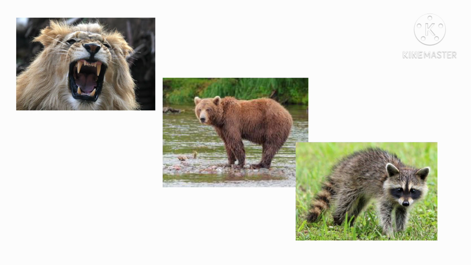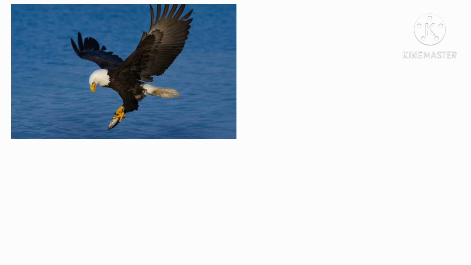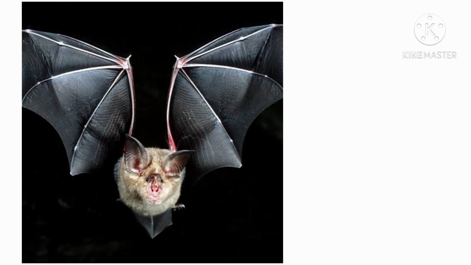Dear students, I just mentioned here examples of birds and bats. I am concluding one thing: bats are not birds. They are mammals because they do not have true wings.